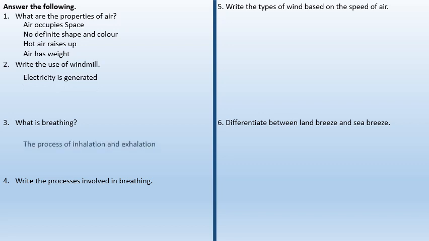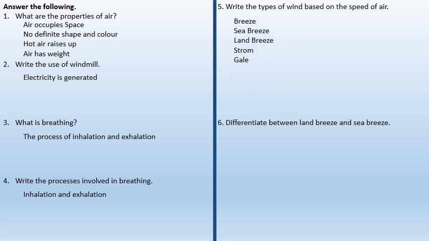What is breathing? The process of inhalation and exhalation. Write the processes involved in breathing: inhalation and exhalation. Write the types of wind based on the speed of air: breeze, sea breeze and land breeze, storm and gale. Differentiate between land breeze and sea breeze. Land breeze, wind moves from land to sea. Sea breeze, wind moves from sea to land.